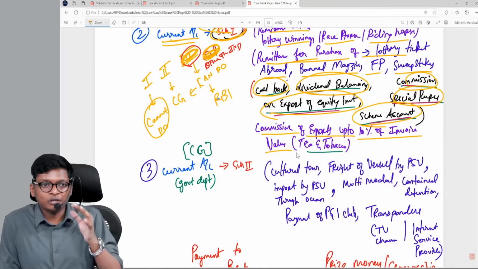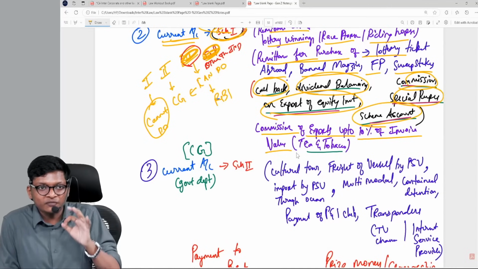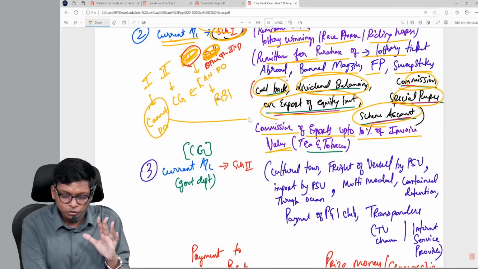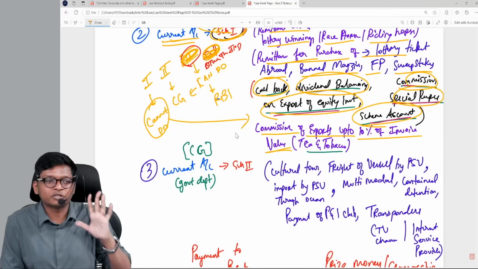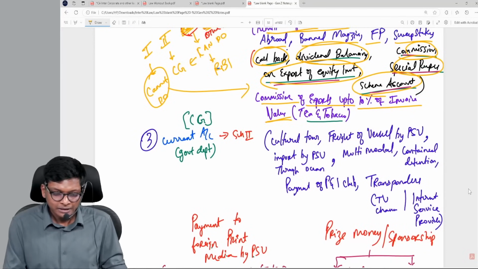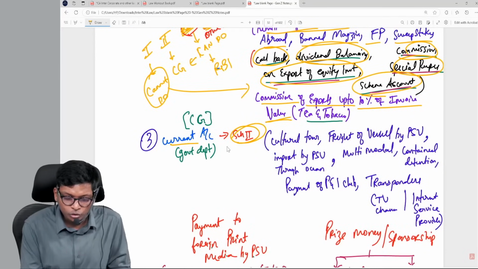Usually you can't pay commission on exports, but if it's for export of tea and tobacco, it is allowed up to 10% of invoice value. This is what you cannot do, with one exception. You can do up to 10%. Clear, guys? Next, I'm going to current account Schedule 2.